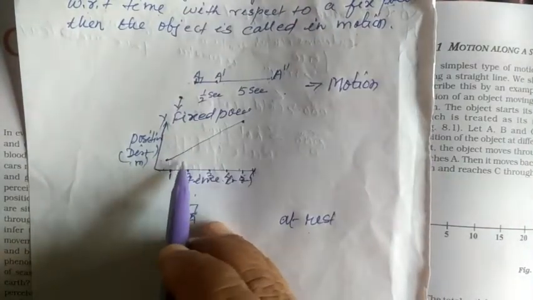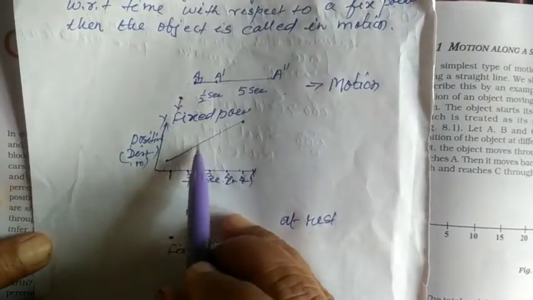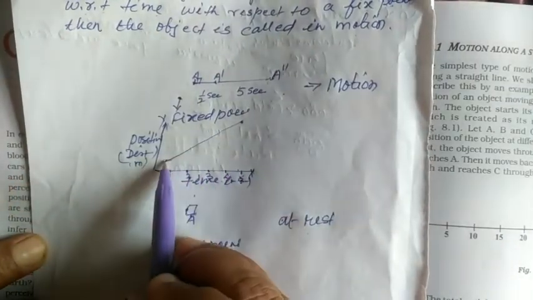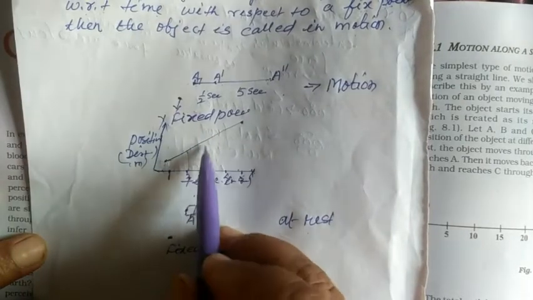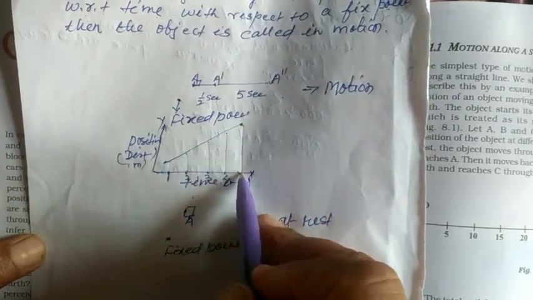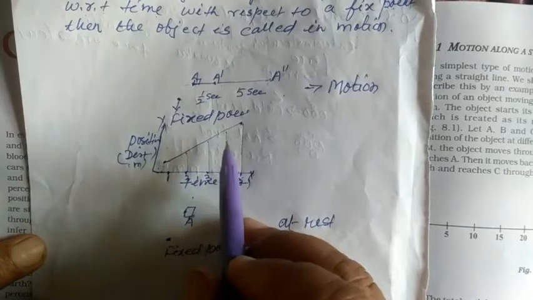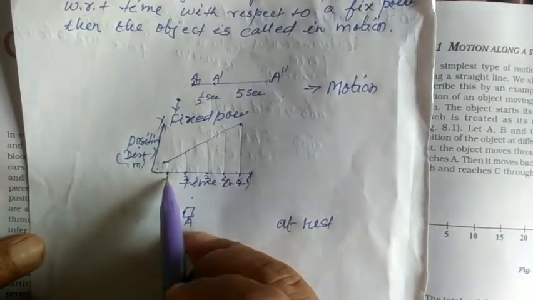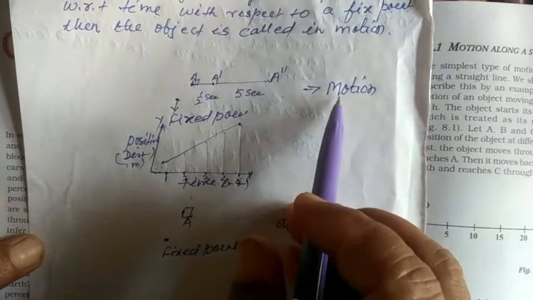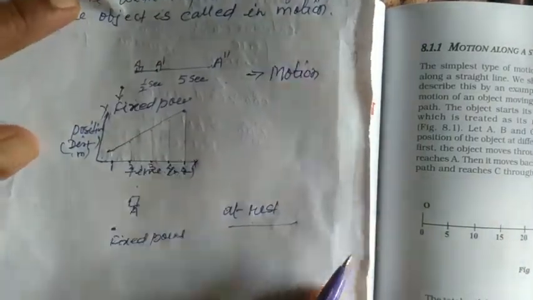This graph shows that the position of the object changes with change in time, correct? Its position changes when the time increases, the position also increases, or if there is a decrease in the position or distance covered, after that also it will be in motion, correct? Now about the rest, how can we show it? See here, about the rest, how can we show it by diagram?